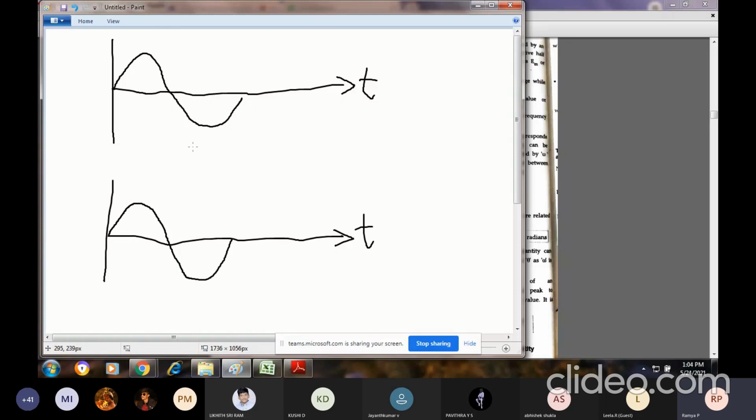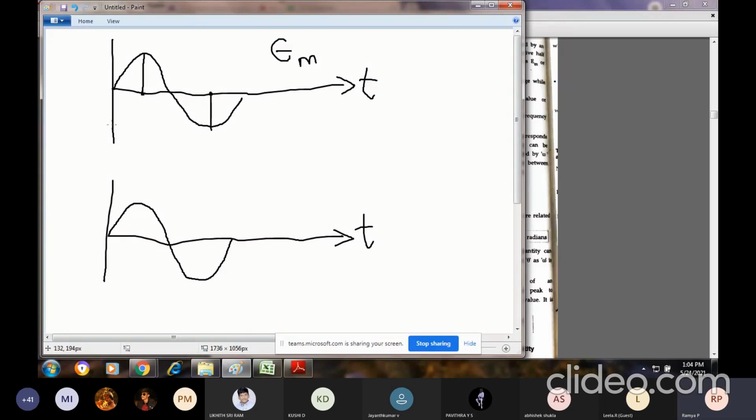If I want to explain the amplitude, that is the maximum voltage, that is EM. Either I will consider from 0 to positive, or I will consider from 0 to negative.